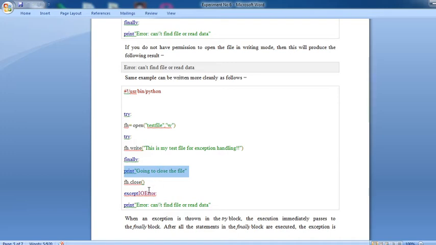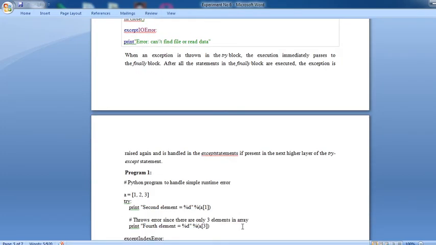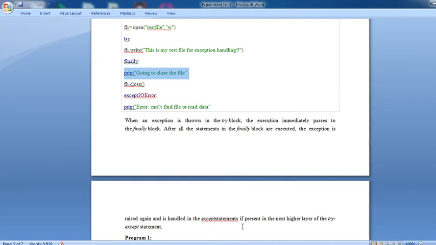Then fh.close that particular file, and except error, that is, error cannot find file or read data. Now see, when an exception is thrown in the try block, the execution immediately passes to the finally block. After all statements in the finally block are executed, the exception is raised and handled in the except statement, if present in the next higher layer of the try except statement.